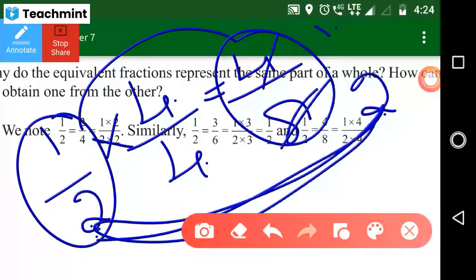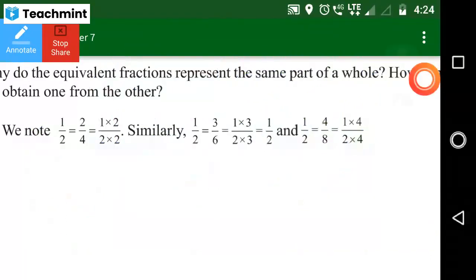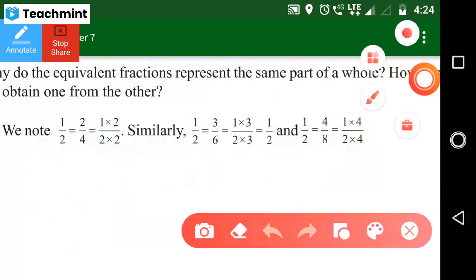Ma'am, for this 1 by 2, can we divide with any number? Listen carefully. Ma'am, I have a question. Wait, I will first clear Gargi's doubt, then I will take your question.